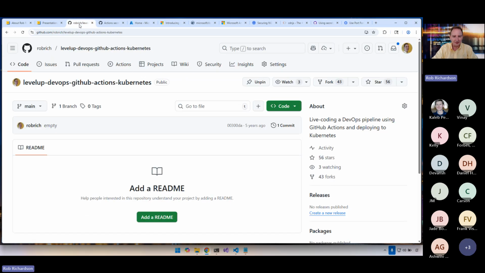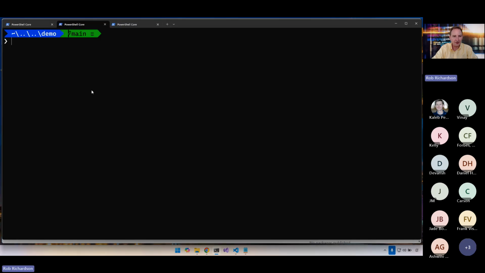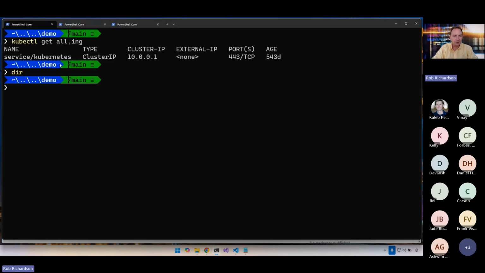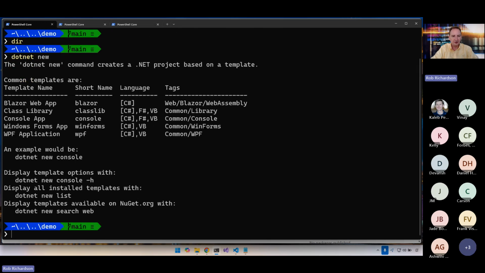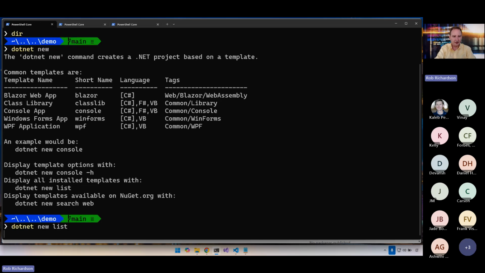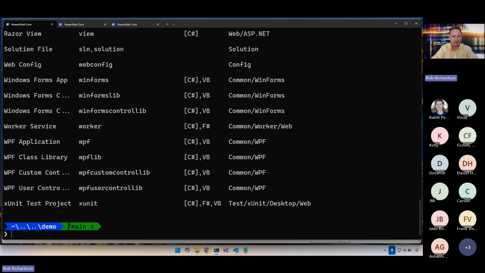So let's build a website. Now, I have here an empty folder. Kubernetes is empty as well. And so let's start by scaffolding out a website. Now, we can scaffold out any website. I'm going to say dotnet new, and that'll be kind of fun. We can take a look at the templates. Here's some of the templates that I've got installed, but we could also say dotnet new list and see the full list of templates that we've got.